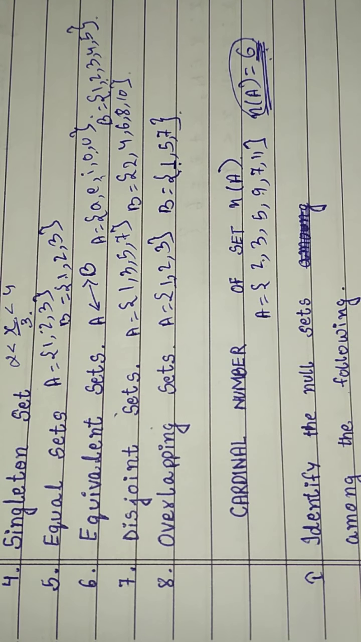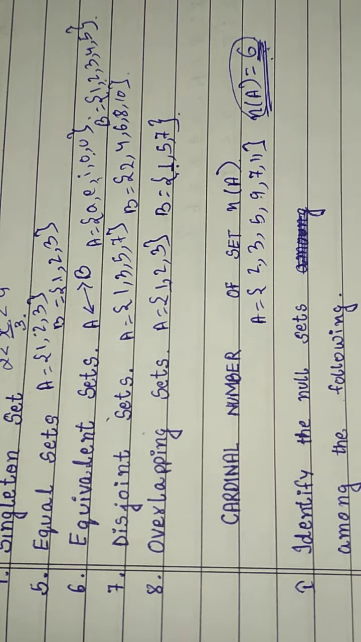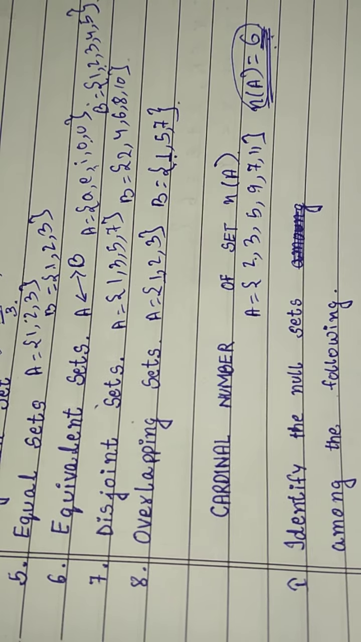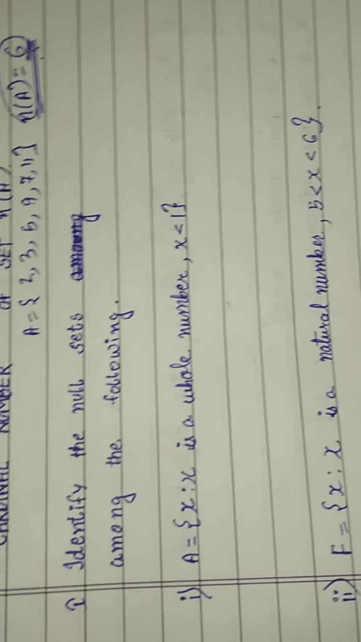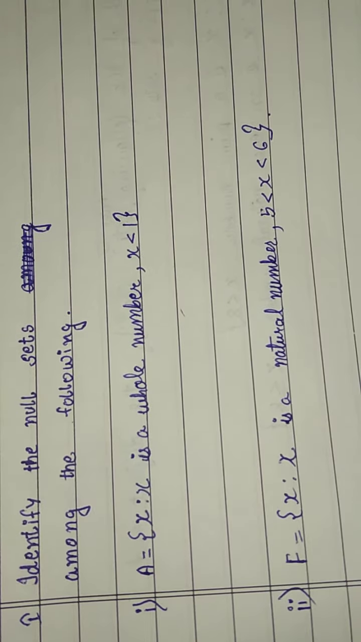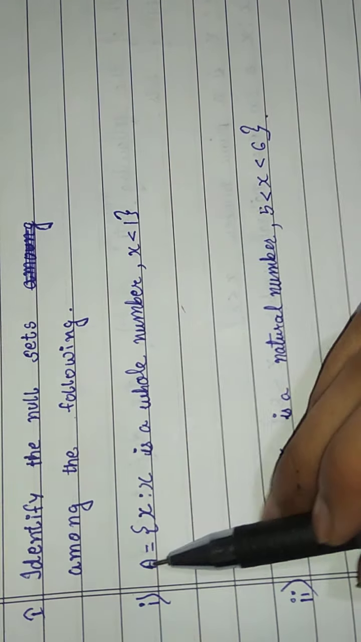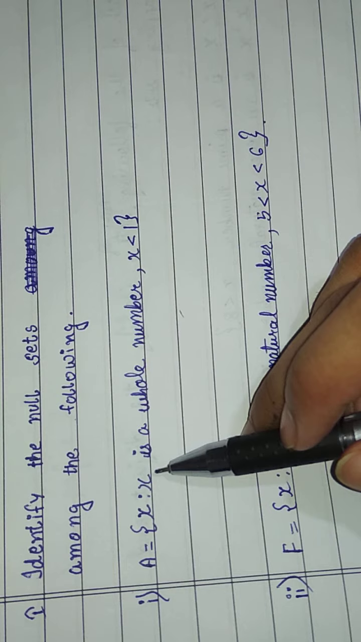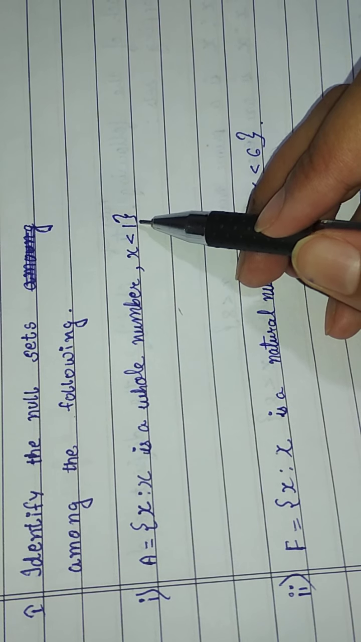Okay, so let's solve some problems. Then we will discuss some more important things in sets. Now it is written, identify the null sets among the following. A equals x such that x is a whole number, x is less than 1.